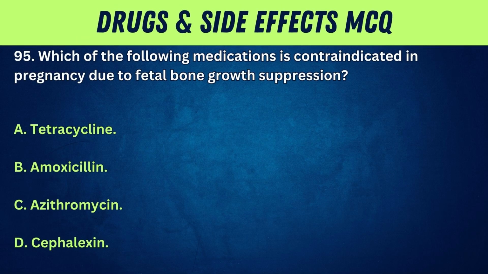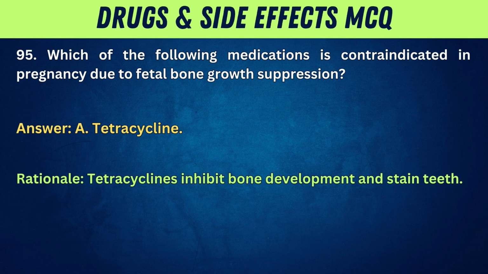95. Which of the following medications is contraindicated in pregnancy due to fetal bone growth suppression? A. Tetracycline. B. Amoxicillin. C. Azithromycin. D. Cephalexin. Answer: A. Tetracycline. Rationale: tetracyclines inhibit bone development and stain teeth.